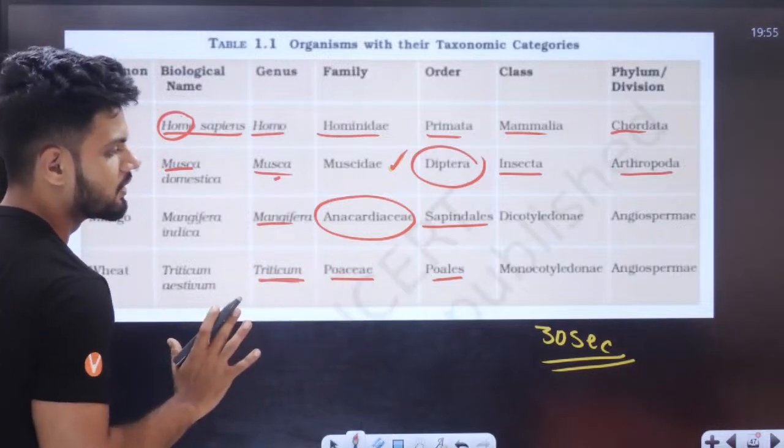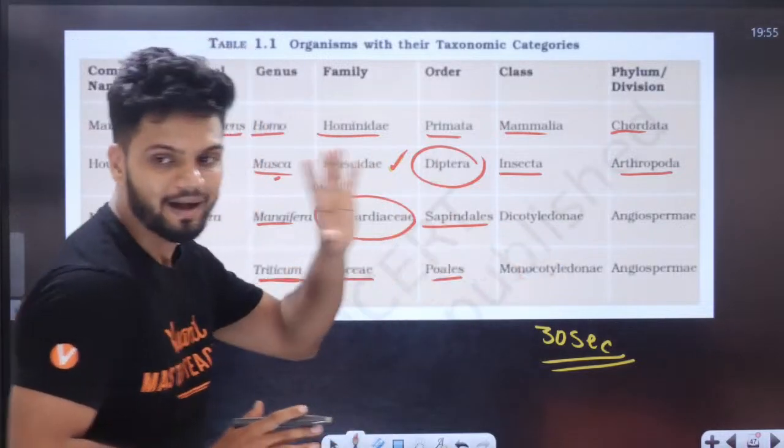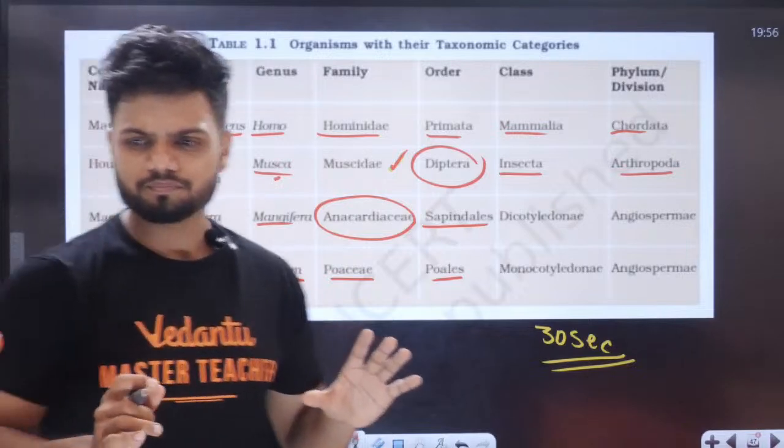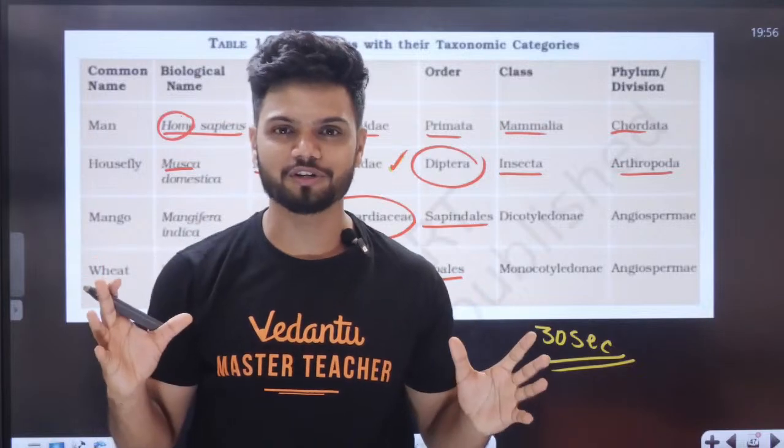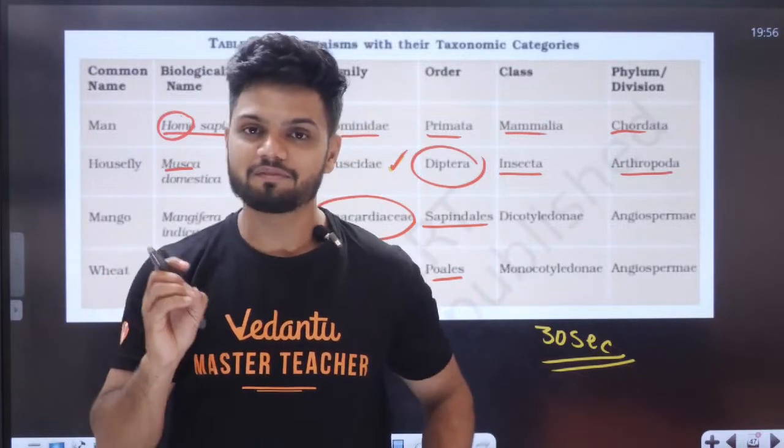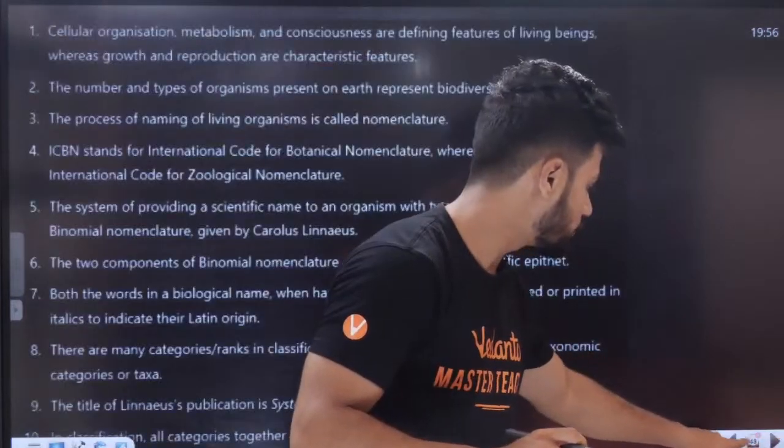Monocot, Dicot, Angiosperms. So, you have to remember this entire chart. There is no other option. You have to remember. And with that, the chapter is over, students.